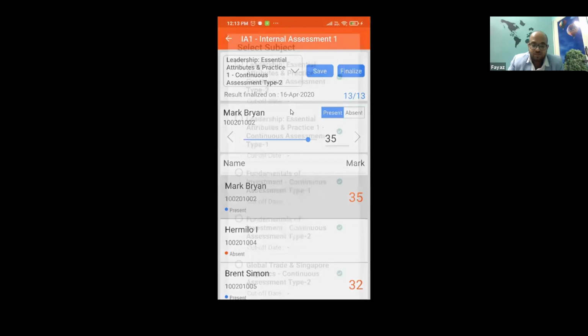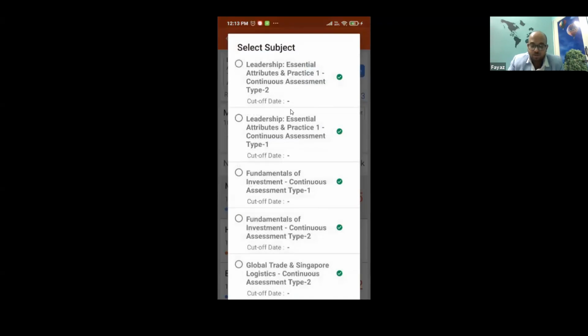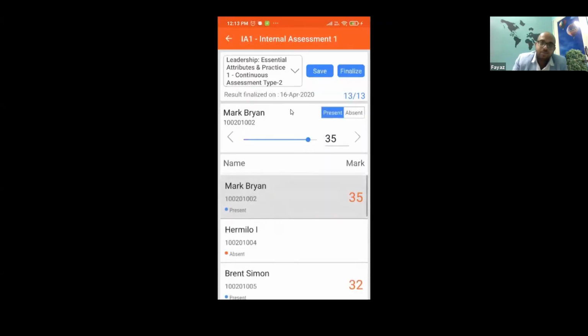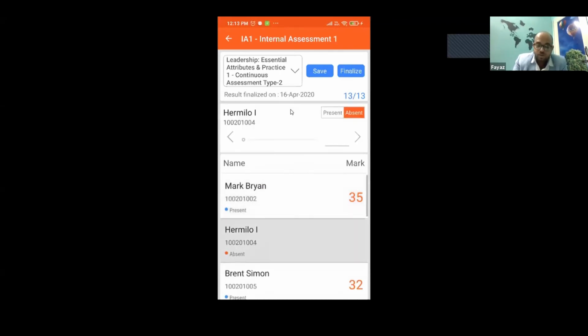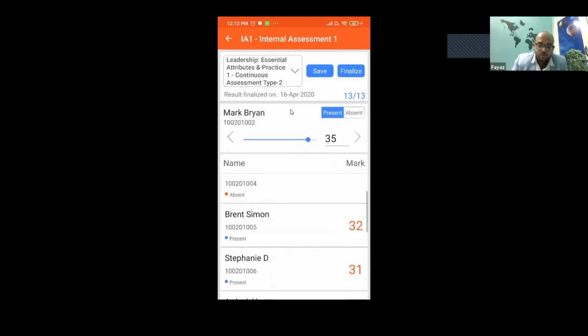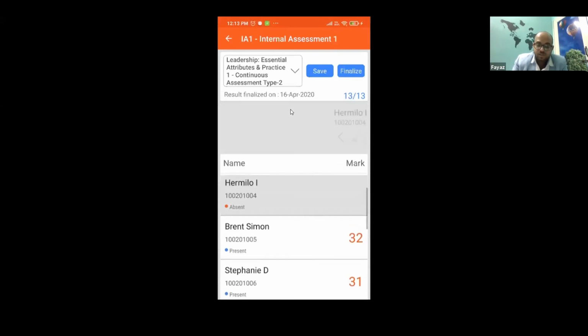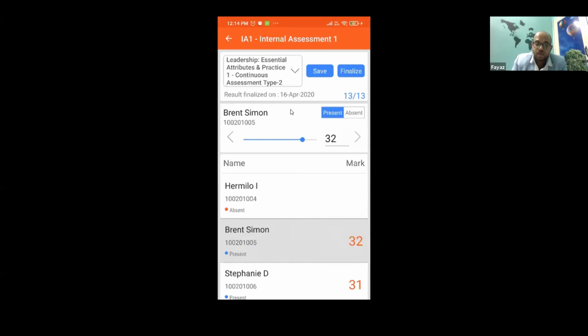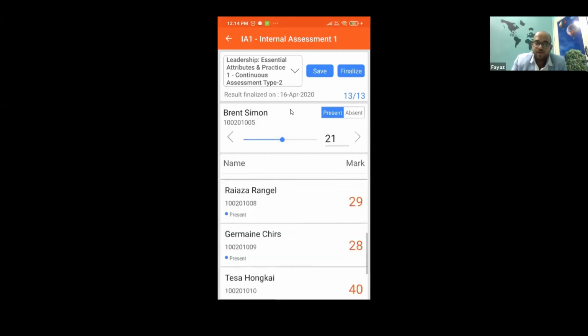Now you can see different subjects. I can select any subject I want. And in this subject, I'll be manually correcting the papers. And then here, whenever I need to give a mark, right? Now you can see Hermilio is absent. You can see different students. I can just, with the touch, change, okay, this student I need to give marks. You can see just a drag and drop. That out of 40, I'm evaluating them. So that's how I can simply evaluate them.